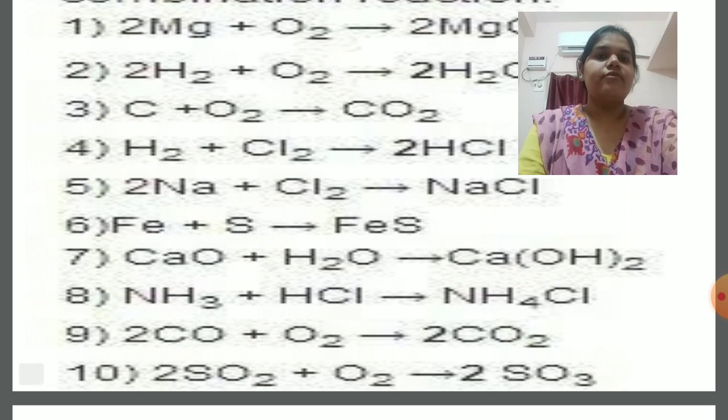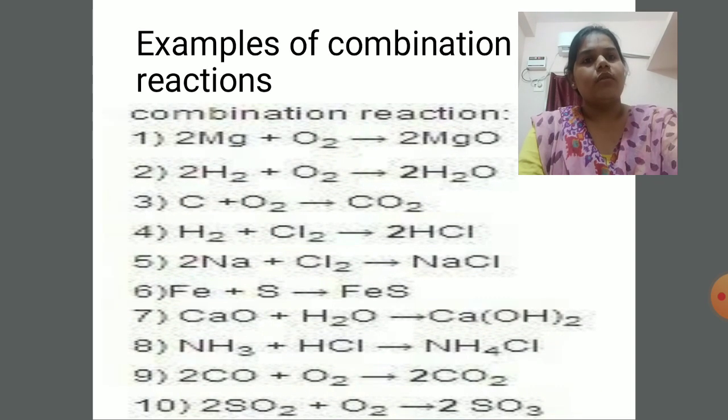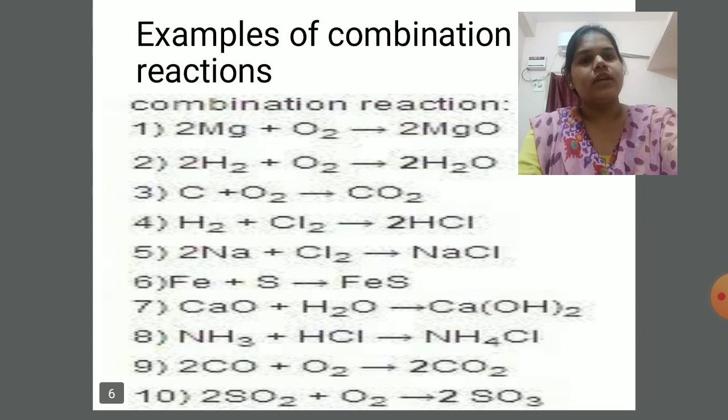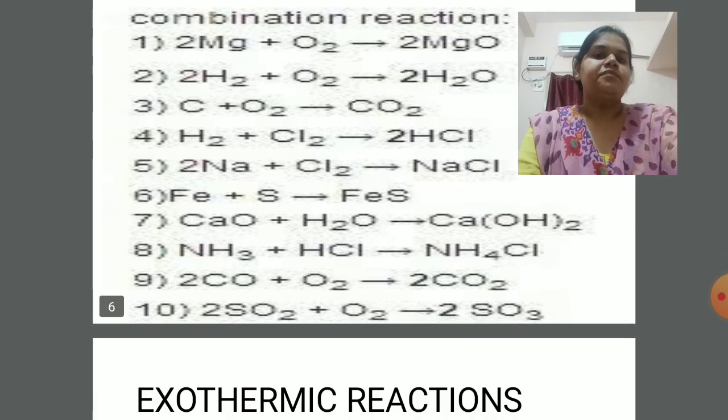Then we have a few more examples. You can learn any two examples of your own choice. Minimum you can learn two, maximum you can learn all the examples.